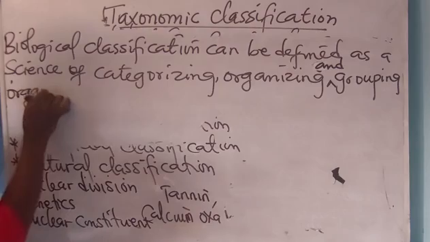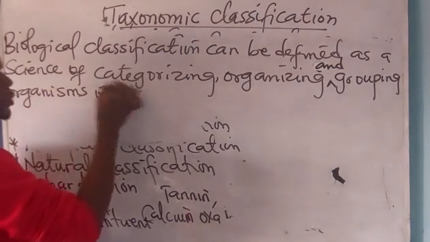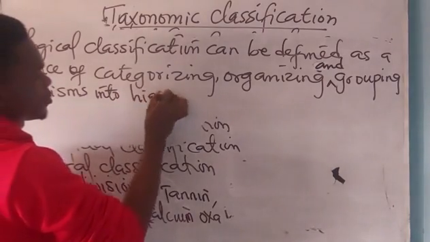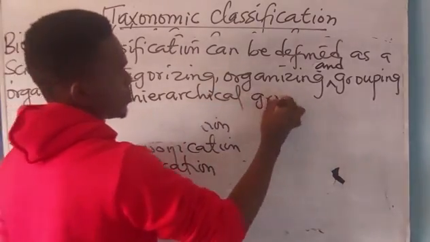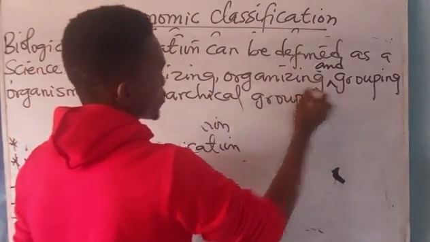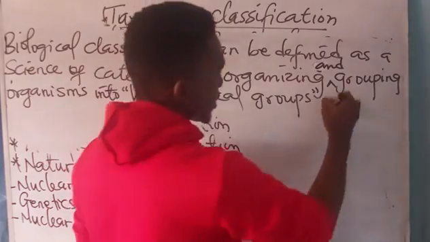organisms into hierarchical groups. Based on what criteria?